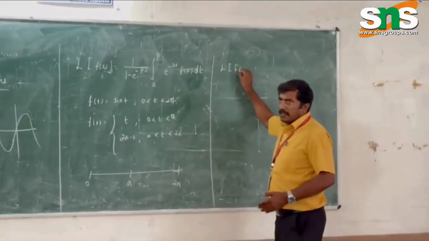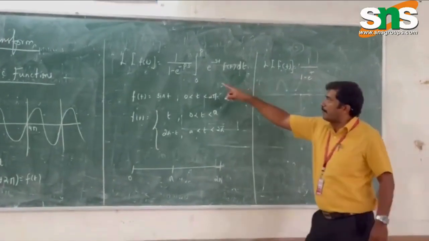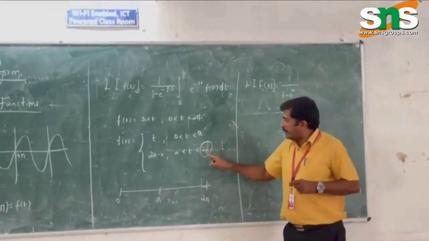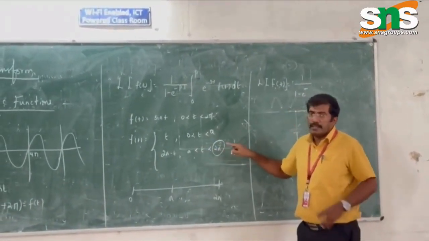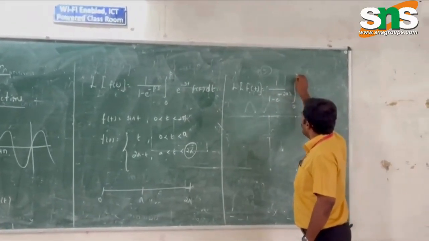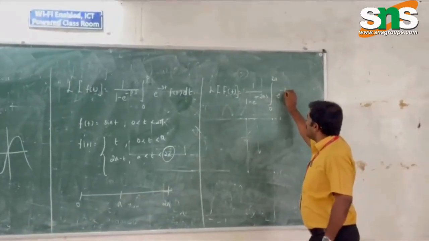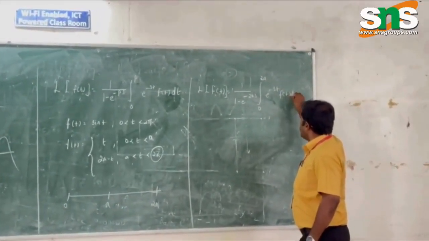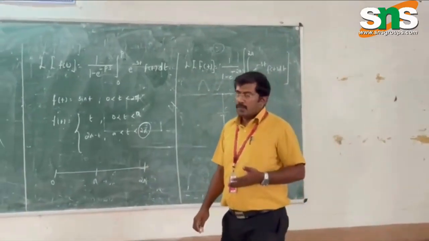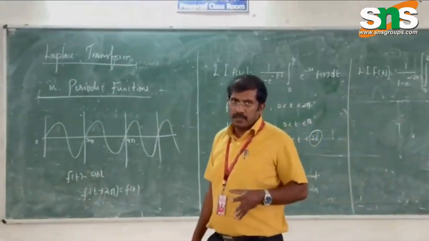Laplace of f of t is equal to 1 by 1 minus e power minus, in the place of p you will take the period. What is the period here? 0 to a to 2a. That's the final period, the ending period here. That's 2a. So 2a is p, integral 0 to 2a, e power minus st f of t dt. Again this part you can split, and you can solve or evaluate to get the required result.